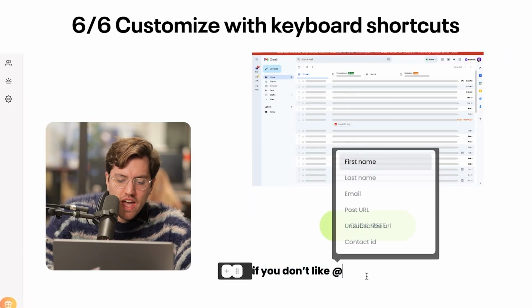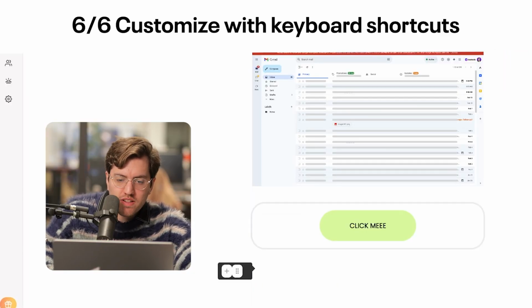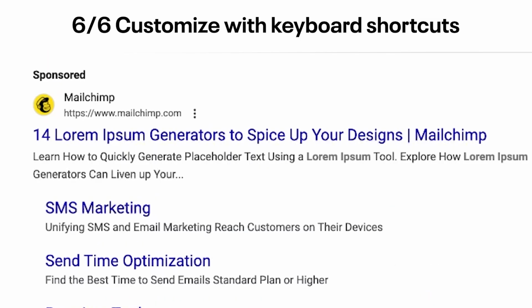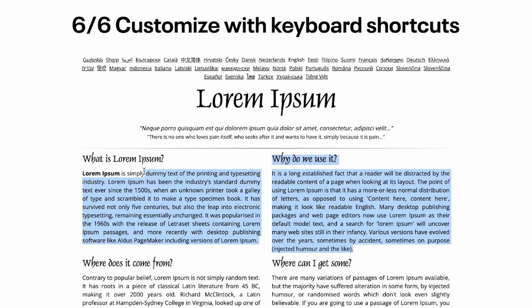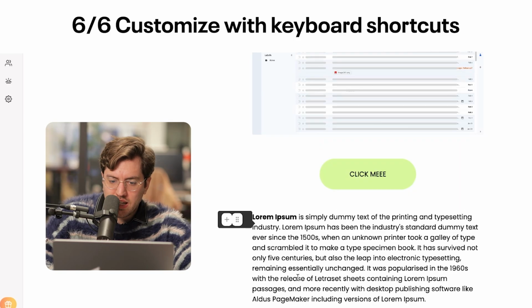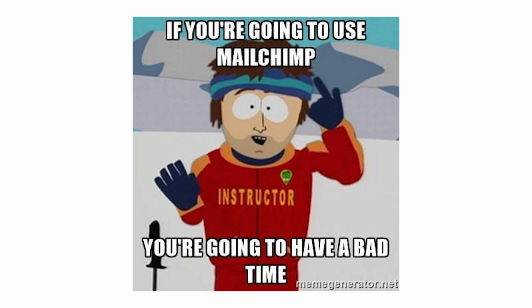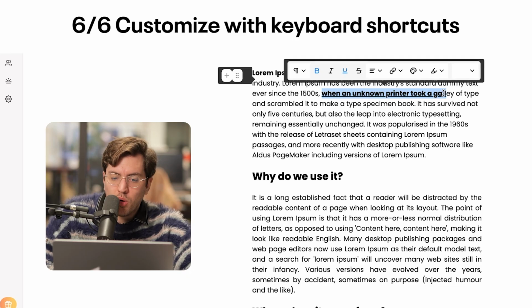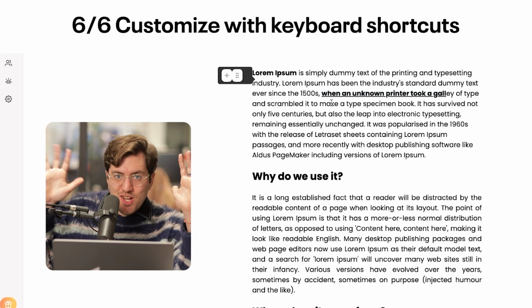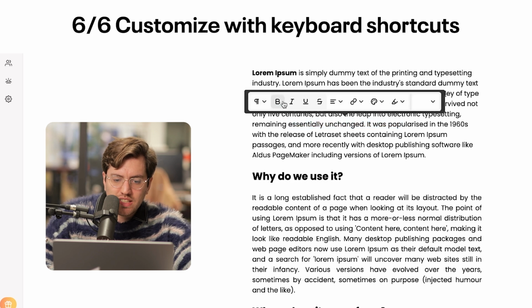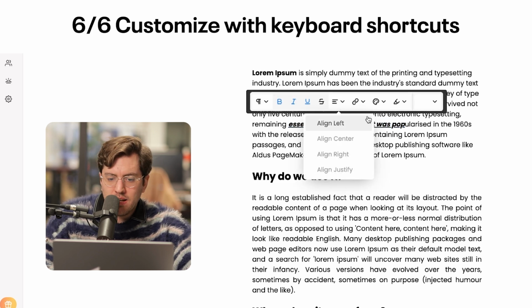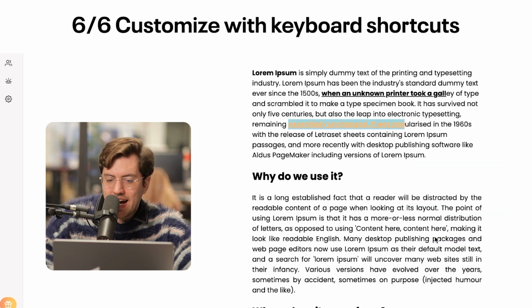Apart from that, of course, you have all kinds of shortcuts. So for example, let me copy this text. You can do bold and underline, and I'm just using my shortcuts on my Mac. Of course, you can also select text and do these things, which is fun. You can change the color and highlight text.